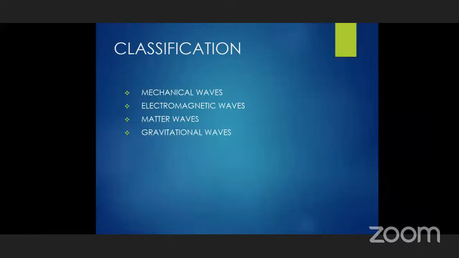But in case of electromagnetic waves, there is no medium. How are these waves produced? Let us see. Electromagnetic waves are produced due to the changes in electric and magnetic fields. Due to the change in these electric and magnetic fields, some waves are produced. Those are electromagnetic waves. So the electromagnetic waves are again further classified into different types of waves: microwaves, X-rays,